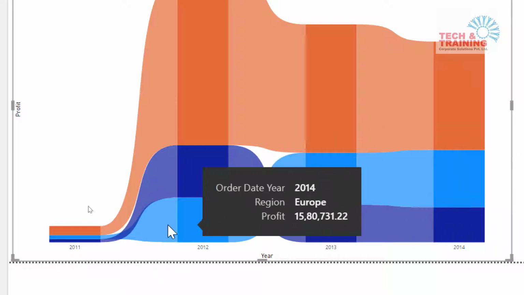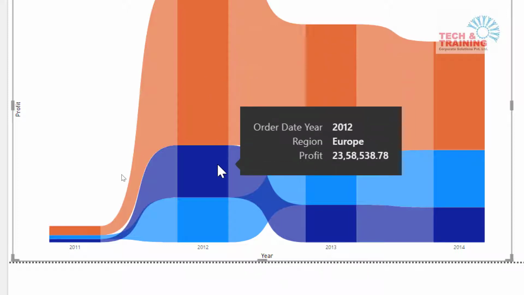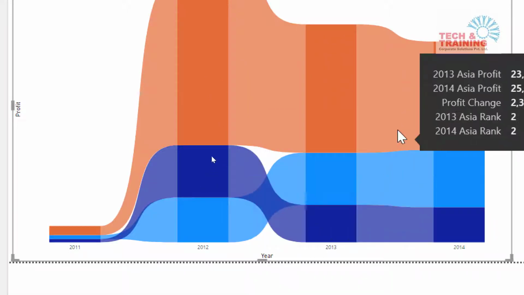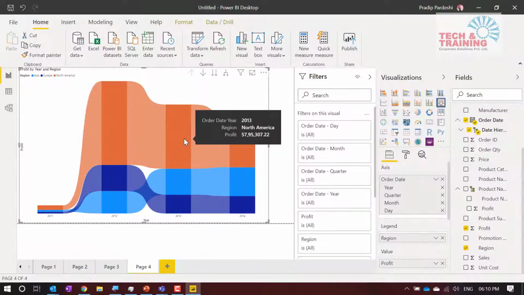So in 2012, first was North America, then Europe, and then Asia. From 2013 onwards, the hierarchy changed. At the top, we still have North America, but Asia is at number 2 spot and Europe is at number 3 spot. See how we can make sense out of this data as compared to the stack column chart. So this is a new chart which I really like, and instead of the stack column chart, I generally recommend people to start using this chart.